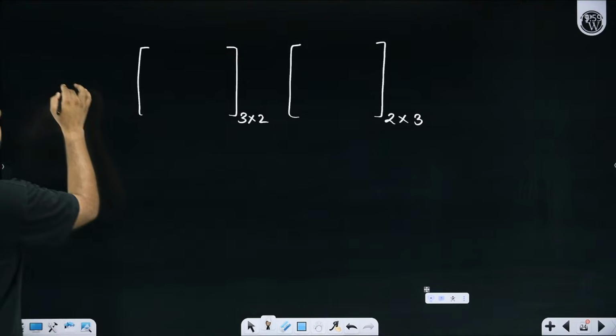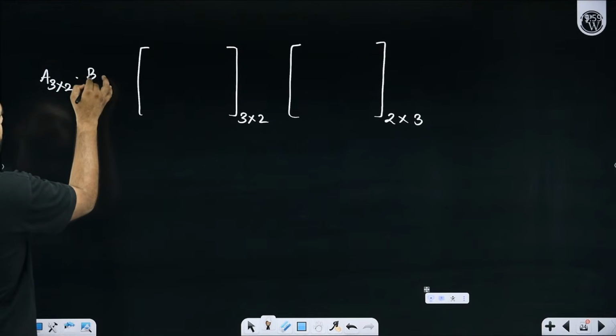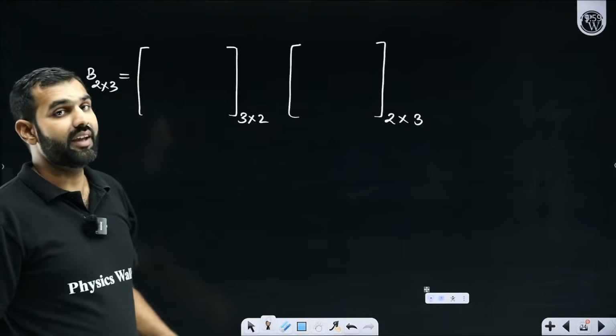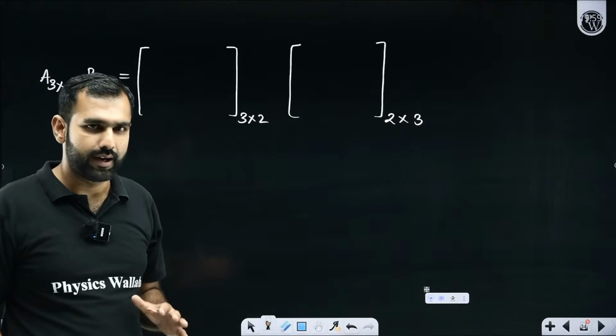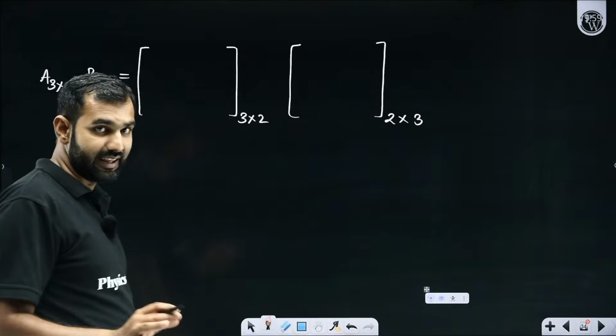So there are two matrices, matrix A which has order 3 by 2 and matrix B which is of order 2 by 3, and I want to multiply them. So can we multiply them? How do we multiply them? I'll tell you all that, don't worry, step by step. But have patience, it takes time.